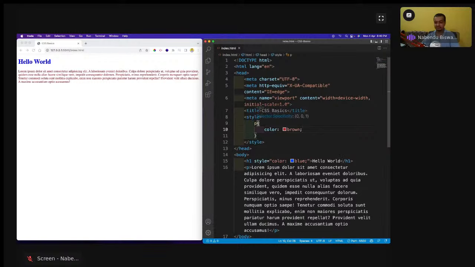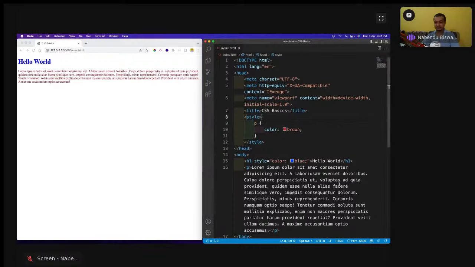And what I'm doing here, I'm targeting the P tag, the paragraph tag here, and then I'm giving the color as brown. Here I was directly writing it inside this. This is known as inline CSS and this is known as internal CSS. But the most common form of CSS is the external CSS, which everybody uses everywhere. Every company you go, every project you go, external CSS is the most common CSS.